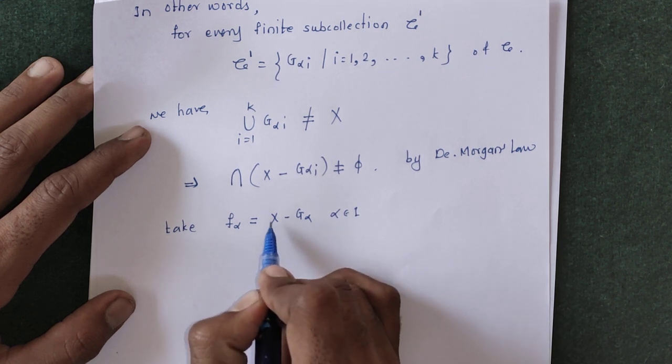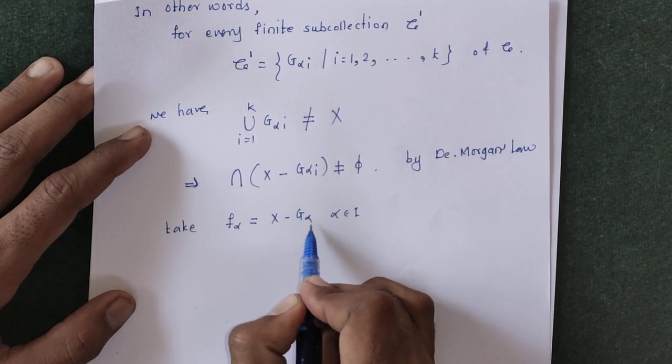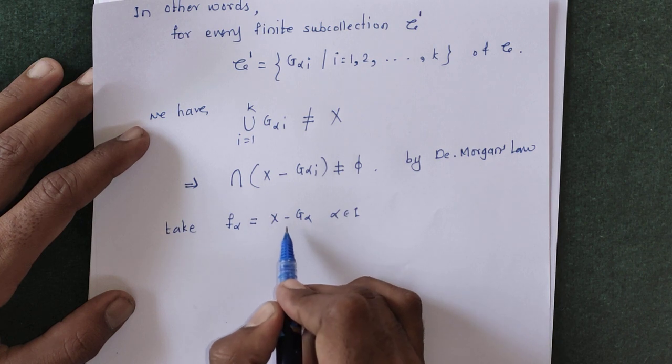Take F alpha equal to x minus G alpha. Every G alpha is open, so x minus G alpha is closed.